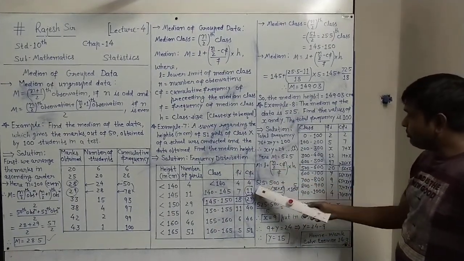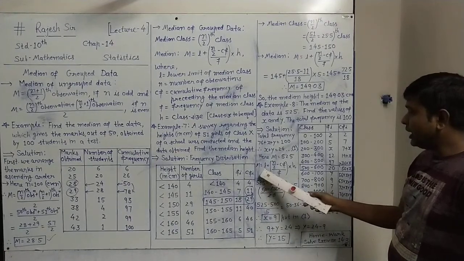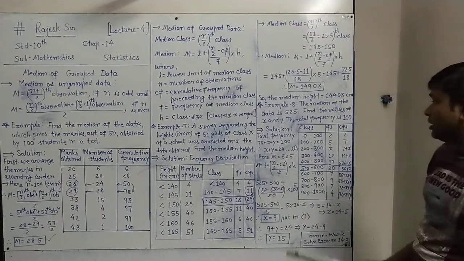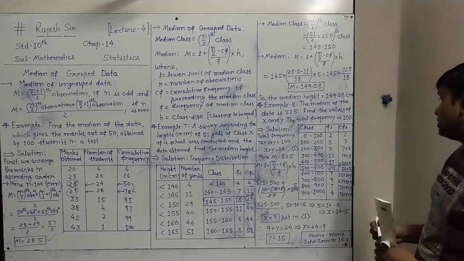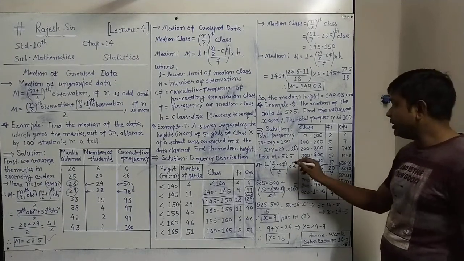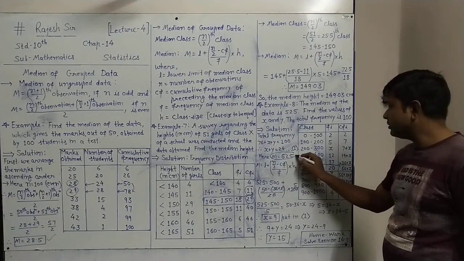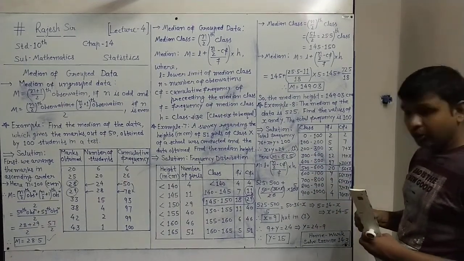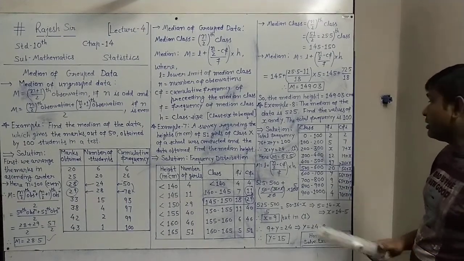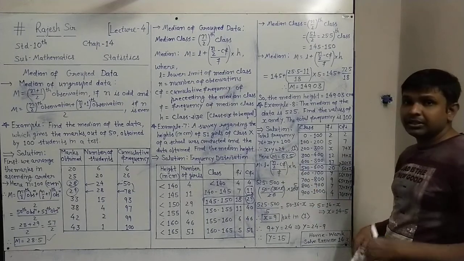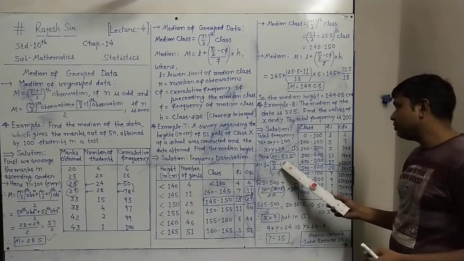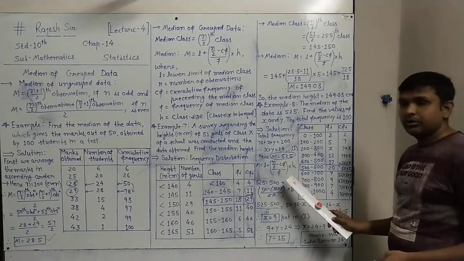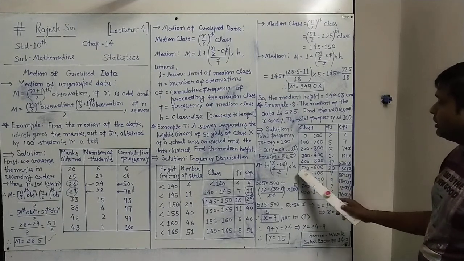The given value of m, 525, equals L, where L is the lower limit of the median class. How do we get the median class? As you know, 525 is the given median, and the median will always be in the median class. This median 525 will suggest the median class. Means we have to see in which class this value comes. 525 comes in 500 to 600, so the median class is 500 to 600.